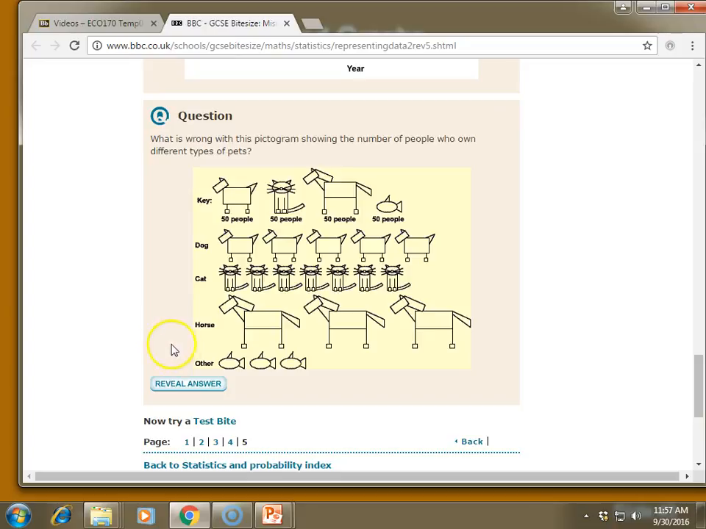Again, what's wrong with this graph? Well, you can see if you count the number of cats here, 1, 2, 3, 4, 5, 6, 7, and each one represents 50 owners, that's 350 cat owners. Yet here there's only 3 horses here, so that's 150 people. But they've taken this row out much farther, and just visually, it looks like more people have horses than cats or dogs.